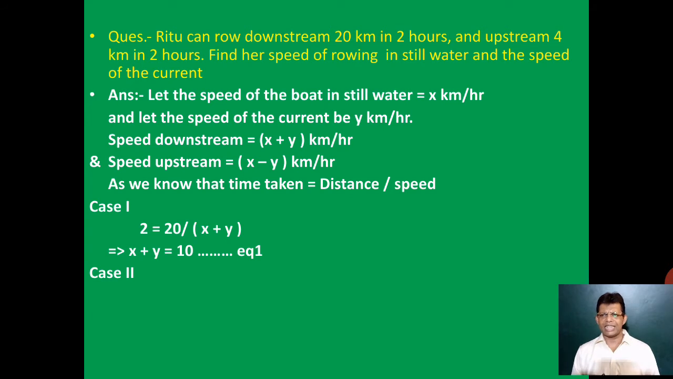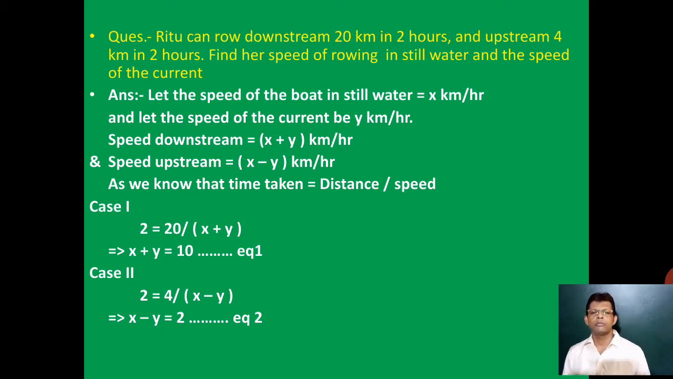Considering the second case as the case of moving upstream, again 2 hours was required to travel a distance of 4 kilometers. So the equation we are going to start framing is 2 is equal to 4 divided by the speed upstream, x minus y. So x minus y is equal to 2. So this would be your equation number 2.